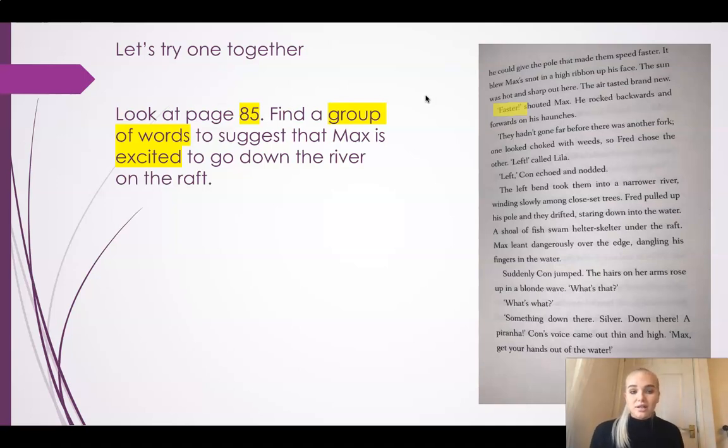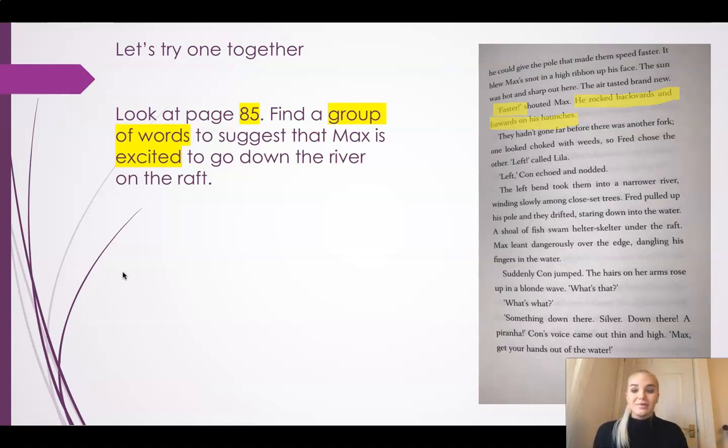I am though going to read the rest of page 85 because that's what it says, and I'm going to see if anywhere else Max seems excited. Now I can see down here it says Max leant dangerously over the edge, but is that showing that he's excited? No, it's just telling me something that he's doing. And apart from that, Max doesn't really have anything else that he does on this page. So I can see here that something that suggests that Max is excited is that he rocked backwards and forwards on his haunches. So I can begin to scaffold my answer.